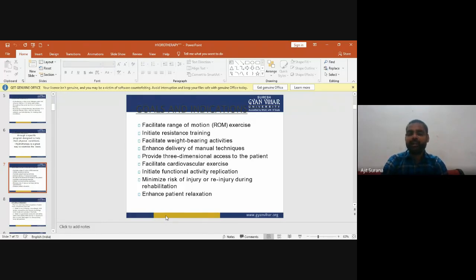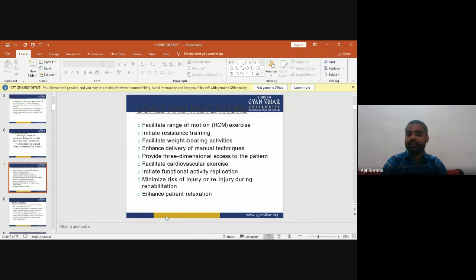They facilitate cardiovascular exercises. They initiate functional activity replications. They minimize the risk of injury or re-injury during the rehabilitation. They enhance patient relaxation. These are the goals and indications of hydrotherapy.